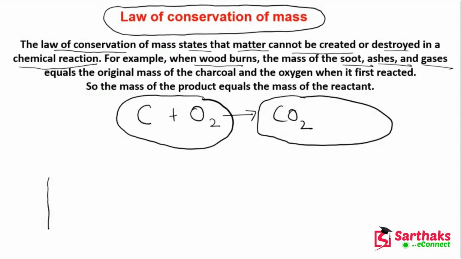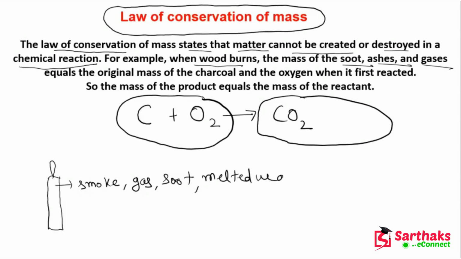Let's suppose this is your candle, and when it is burning, the wax in this candle will convert into smoke, gas, soot, and melted wax. So basically, this will also obey the law of conservation of mass.